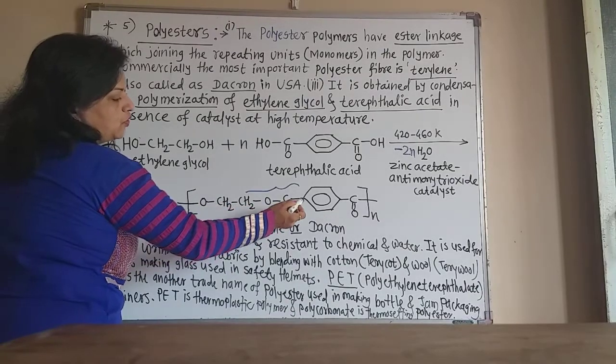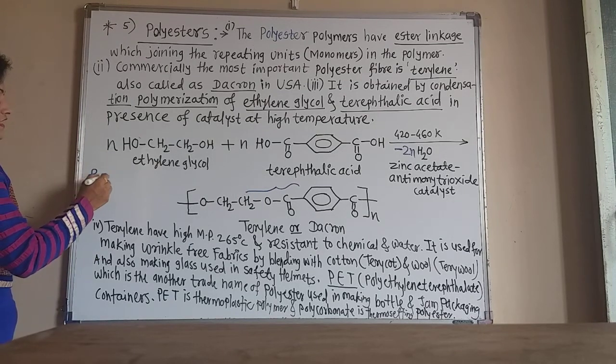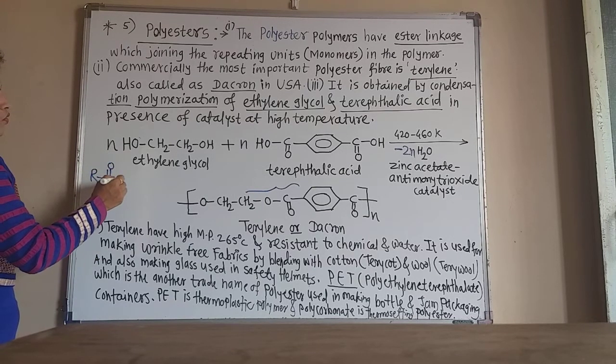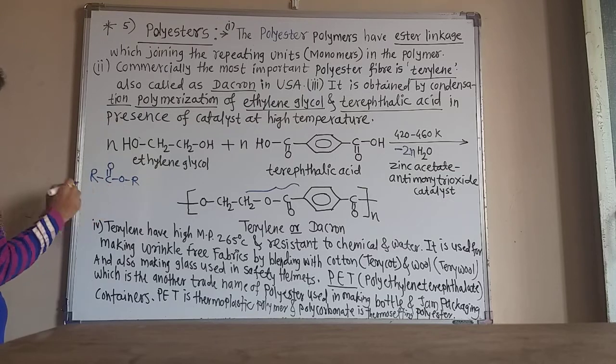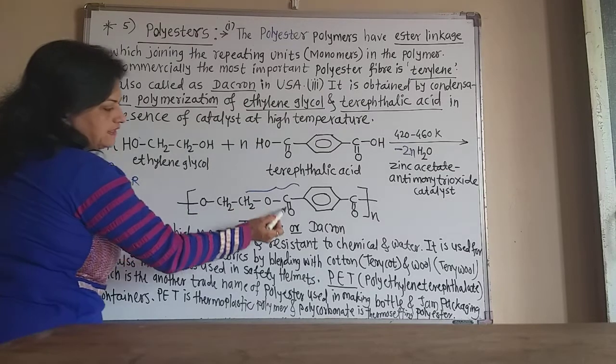CH2O, C double bond O, again here is the R. Now the general formula of ester is R, C double bond O, R dash. You know, this is the ester. Now this is the ester linkage, C double bond O.